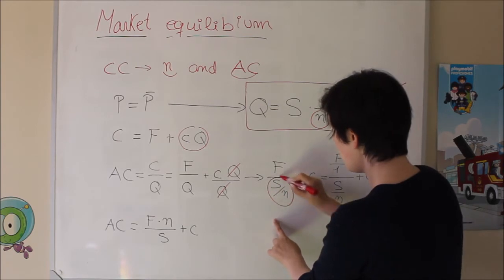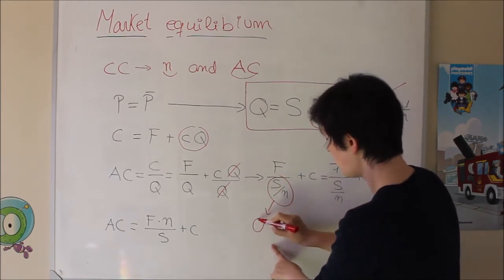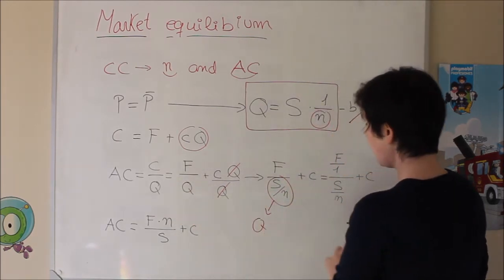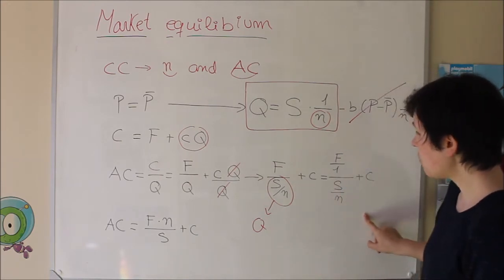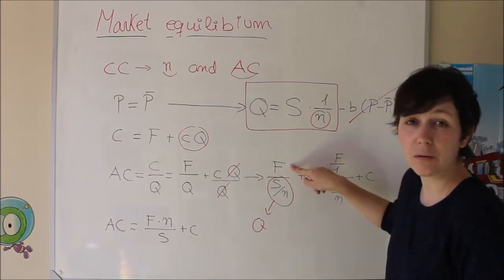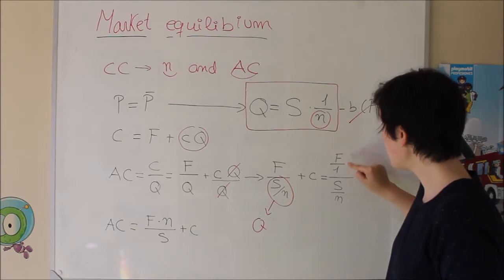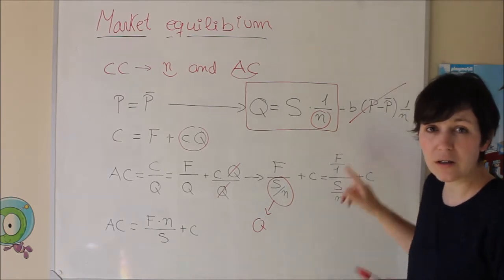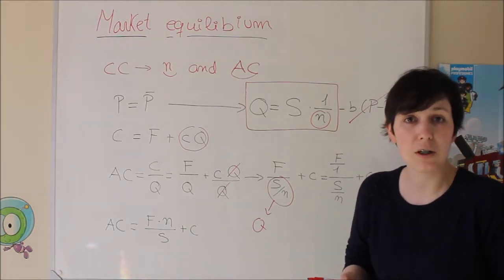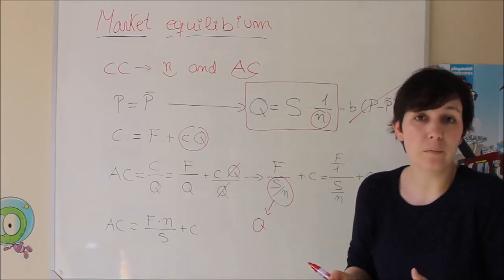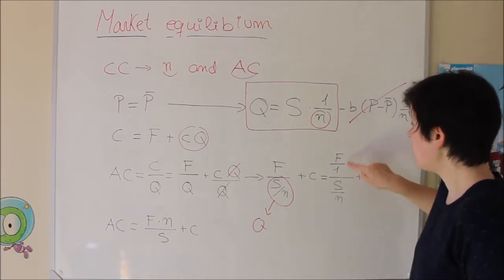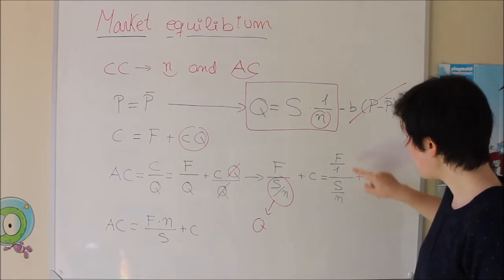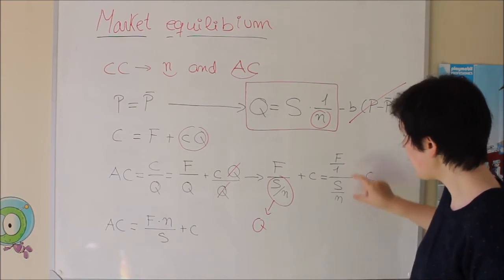So this is the q, the quantity demanded. Just remember, when you have a number, it's equal to that number divided by 1, okay? Each number, in fact, is a division, the number over 1. So now you have a division of two coefficients.